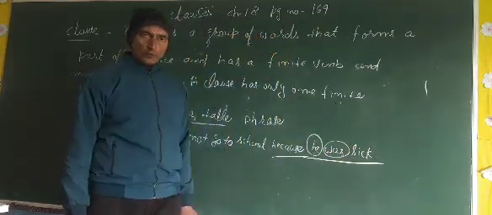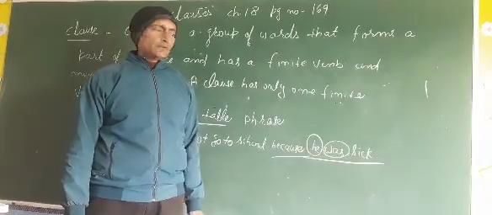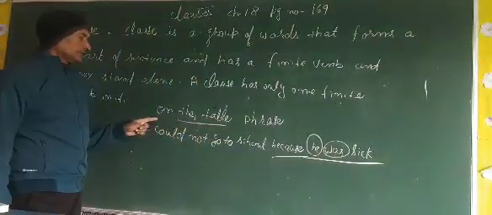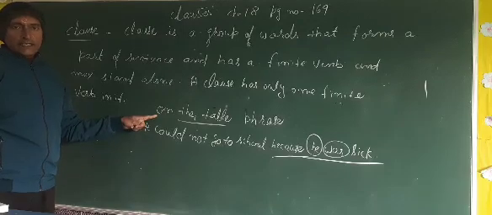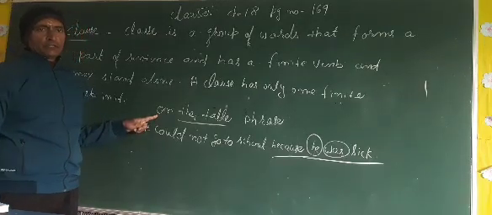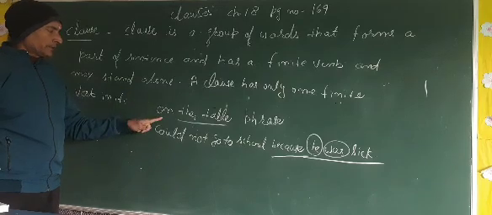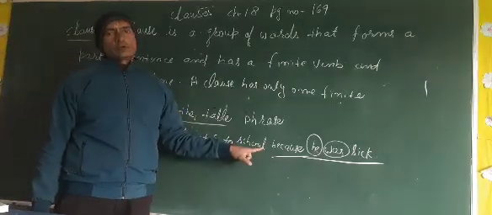So a clause must have one subject and a finite verb, whereas in a phrase there should not be any subject or finite verb. So you can clearly understand the difference between phrase and clause. This is an example of phrase and this is an example of clause.